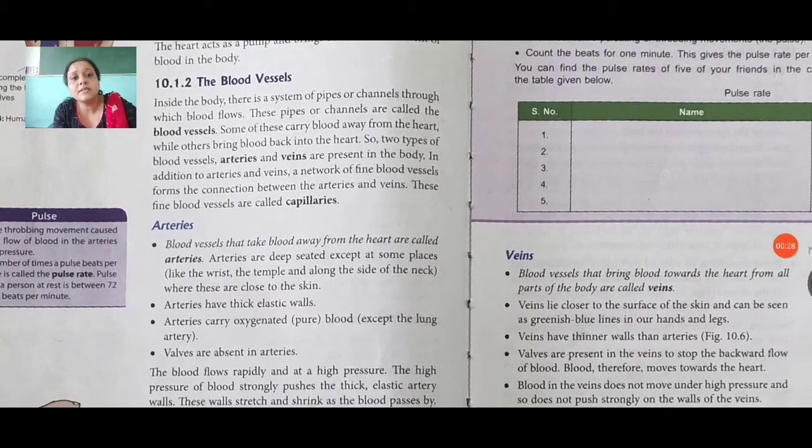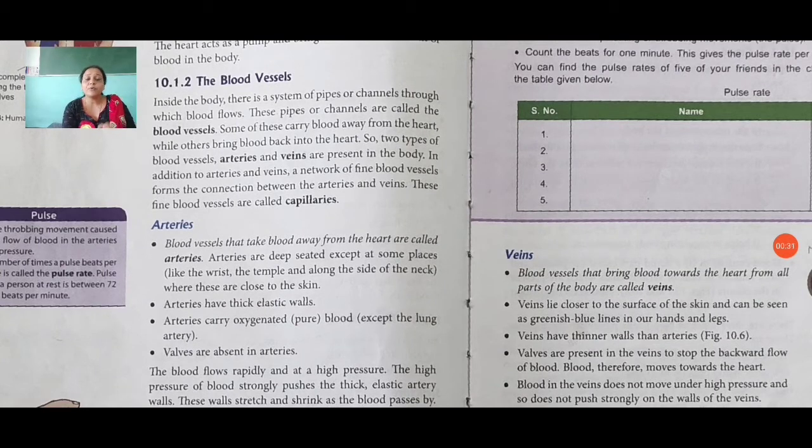Arteries are blood vessels that take blood away from the heart. Arteries are deep seated except at some places. They have thick elastic walls and they always take blood away from the heart. We all know the blood is pumped by the heart and the arteries take blood from the heart.